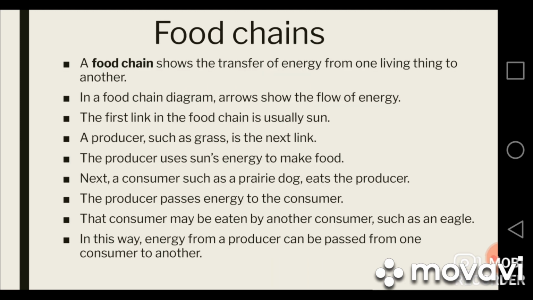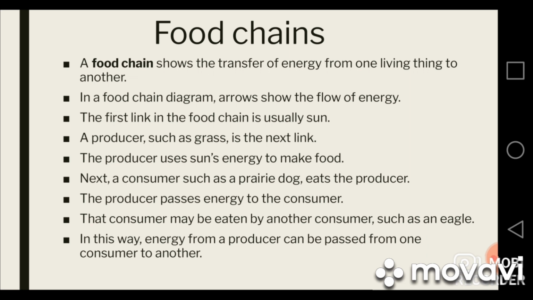Now we will discuss food chains, or the transfer of energy from one organism to another. A food chain shows the transfer of energy from one living thing to another living thing. When consumers eat other organisms, the energy is transferred from those organisms to the consumer. This transfer of energy is shown in the form of a food chain by arrows. The arrows in the food chain show the transfer of energy and also the direction of flow of energy.